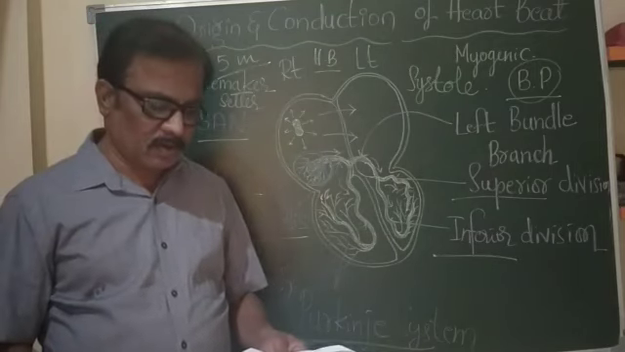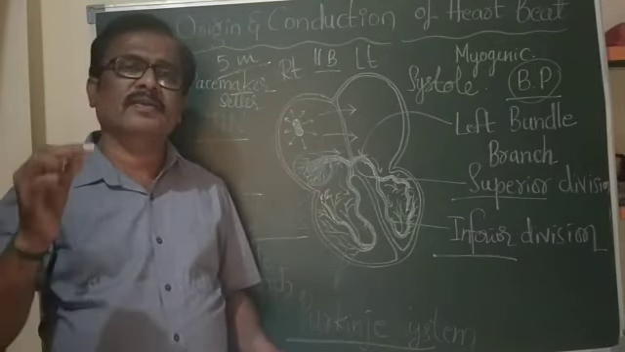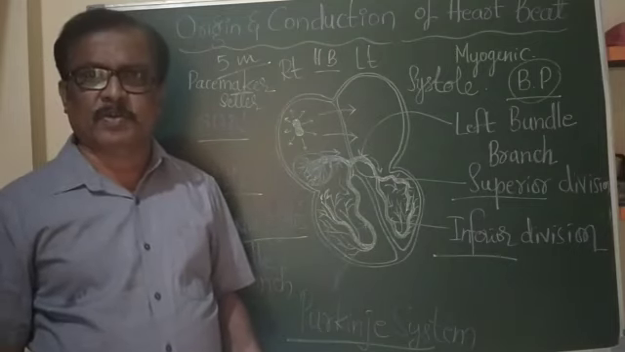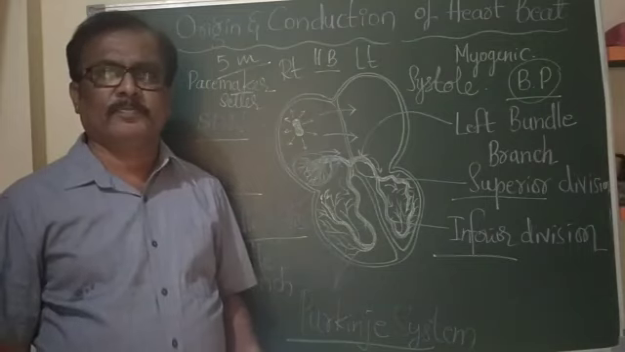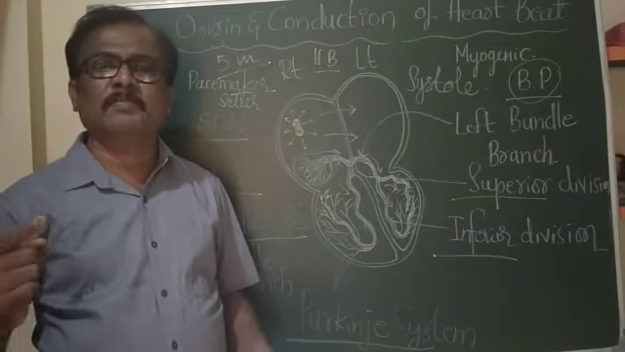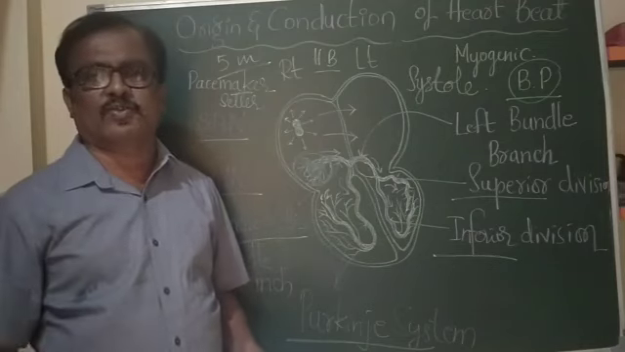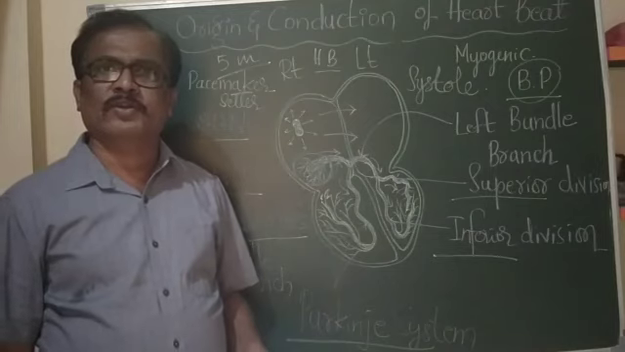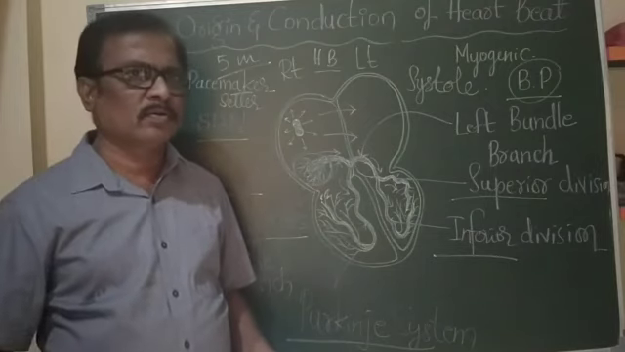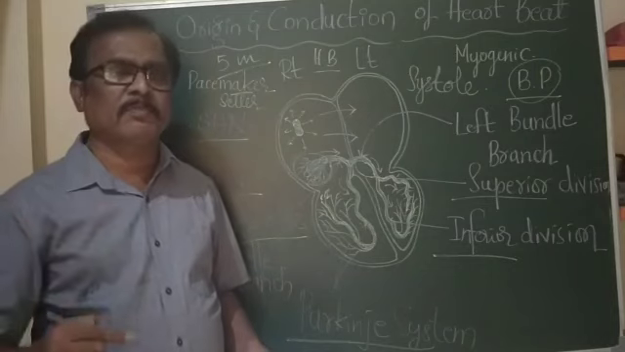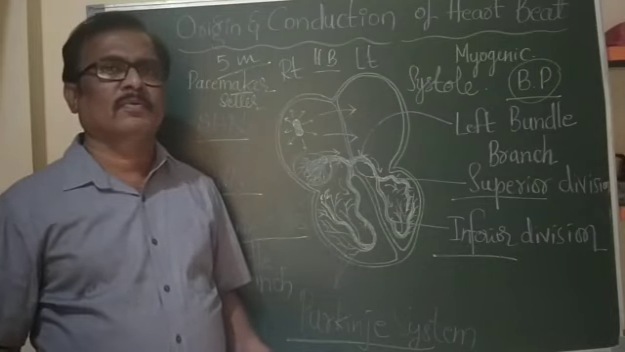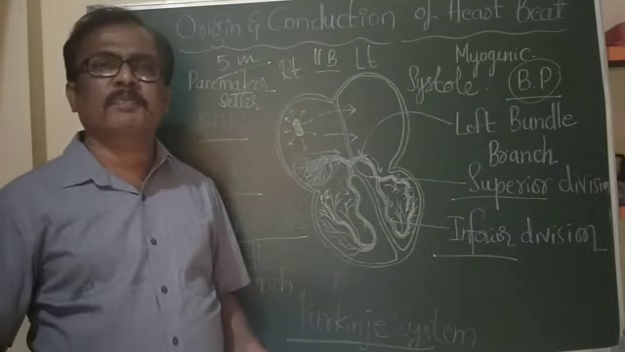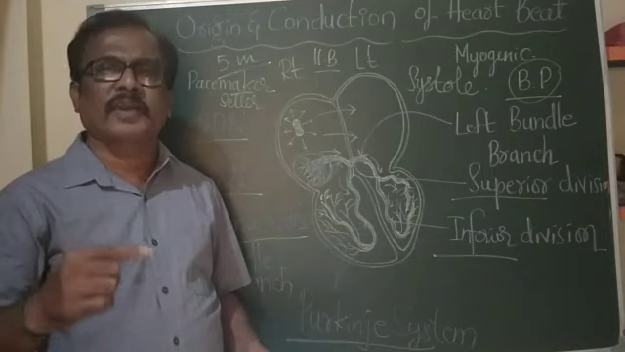Then pulse pressure. Pulse pressure means the difference between the systolic pressure and the diastolic pressure. And mean pressure, the arithmetic mean of systolic pressure and diastolic pressure. Understand? Systolic pressure, maximum pressure during systole. Diastolic pressure, minimum pressure during diastole. Pulse pressure, difference between SP and DP. Mean pressure, arithmetic mean of SP and DP.